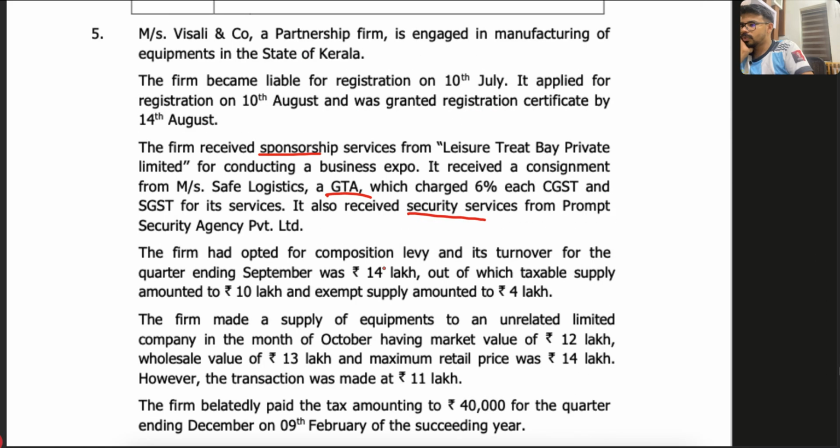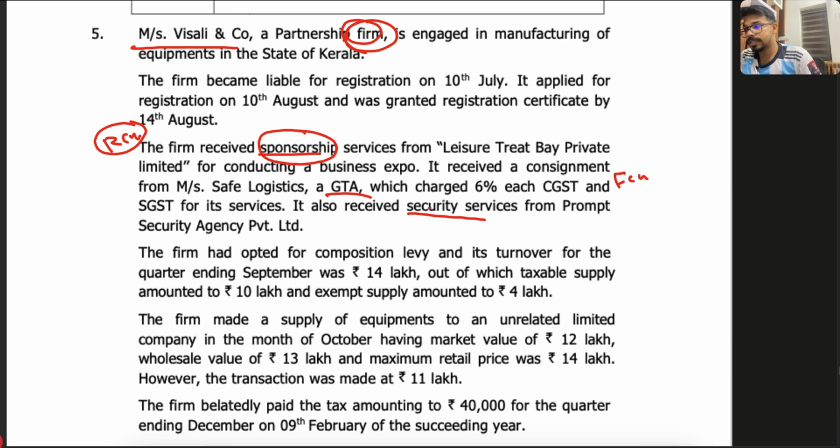In case of sponsorship service, RCM will be applicable, of course yes, because the recipient is a partnership firm. So body corporate or partnership firm, then RCM. So in case of sponsorship, definitely RCM. But in case of GTA, it is 12%, so whether RCM or FCM, that is FCM. So GTA is not RCM.